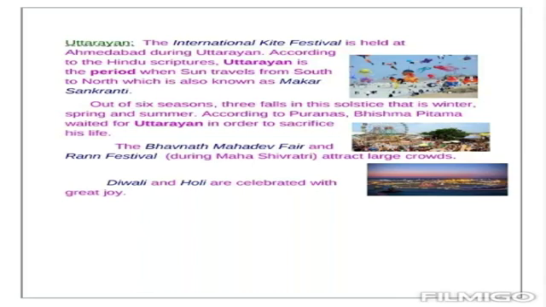The International Kite Festival is held at Ahmedabad during Uttarayan. According to the Hindu scriptures, Uttarayan is the period when the sun travels from south to north, which is also known as Makar Sankranti. So boys, remember this point that International Kite Festival is held at Ahmedabad during Uttarayan. Out of 6 seasons, 3 fall in this solstice, that is winter, spring and summer. According to the Puranas, Bhishma waited for Uttarayan in order to sacrifice his life.